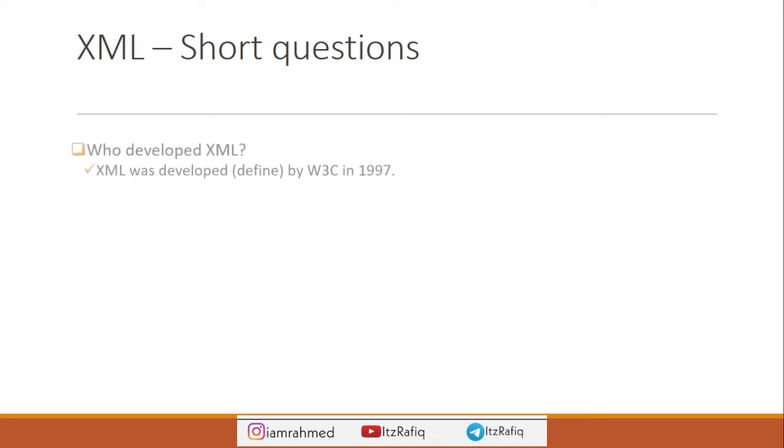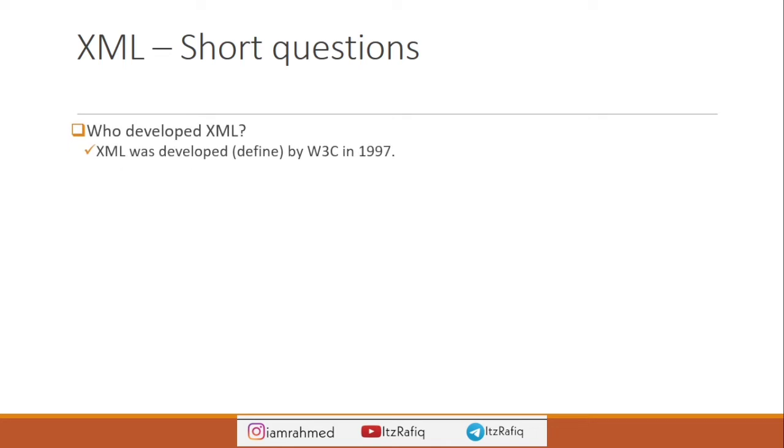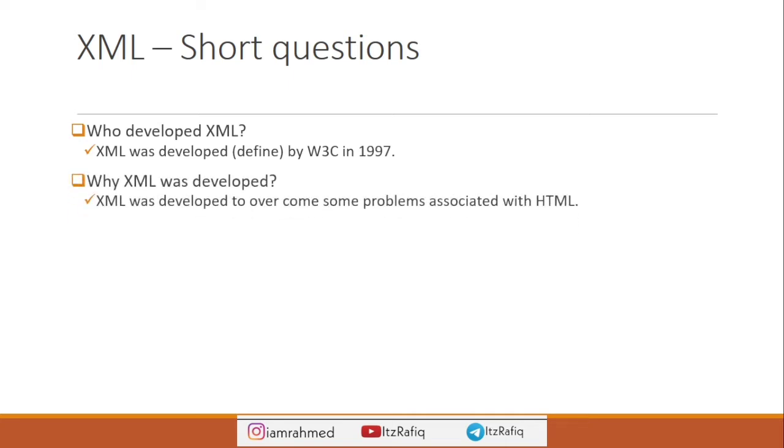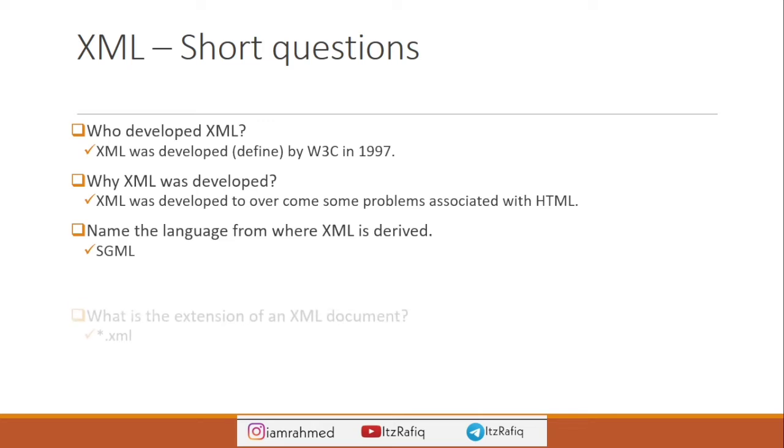The first question: who developed XML, or it may be asked like, who defined XML? You can write XML was defined or developed by W3C in 1997. And why was XML developed? Because HTML had some problems, and to overcome those problems it was developed. You can write it this way. And the language from which XML is derived is SGML, Standard Generalized Markup Language.